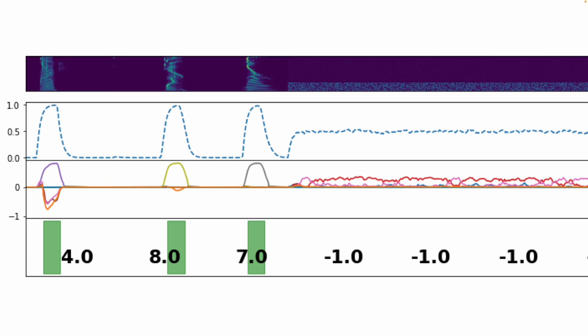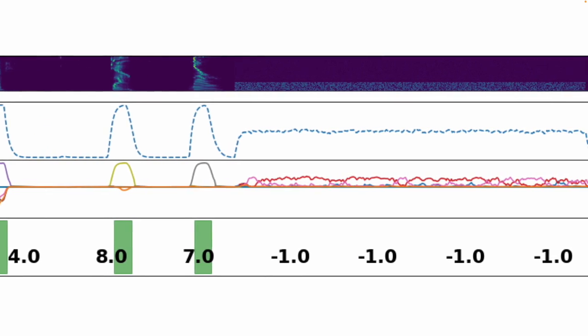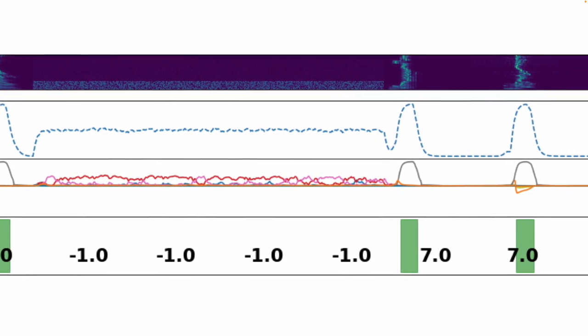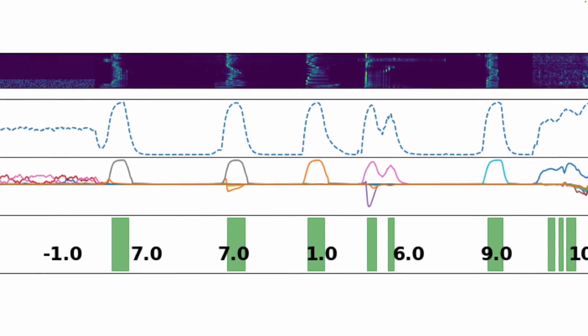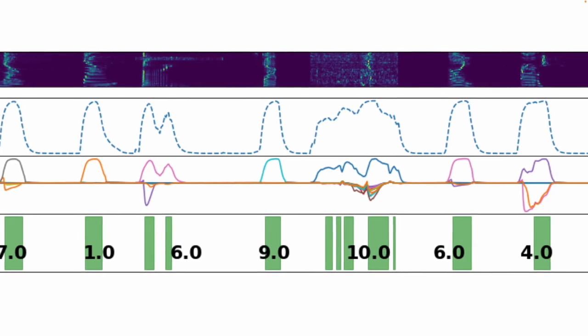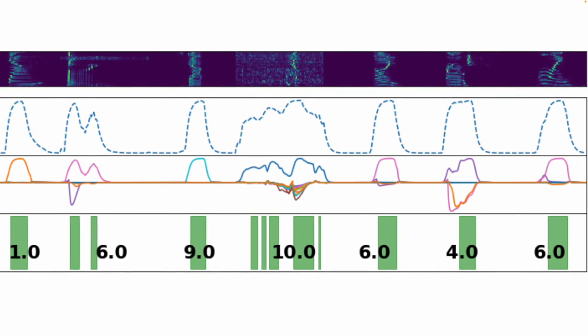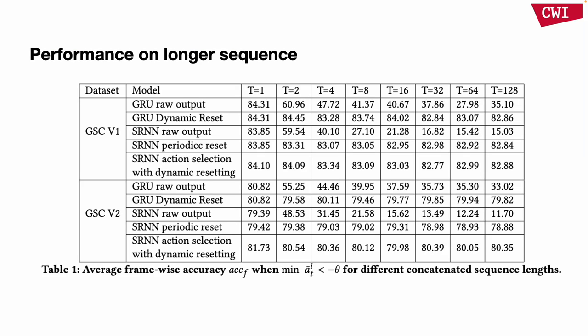We also try something longer, so we add some noise where the label is -1 and big silence. So in this long sequence, we can see our network also performs quite well on these samples. Here is a table for different lengths of sequence. We try sequences from 2 concatenated keywords to 128 keywords.